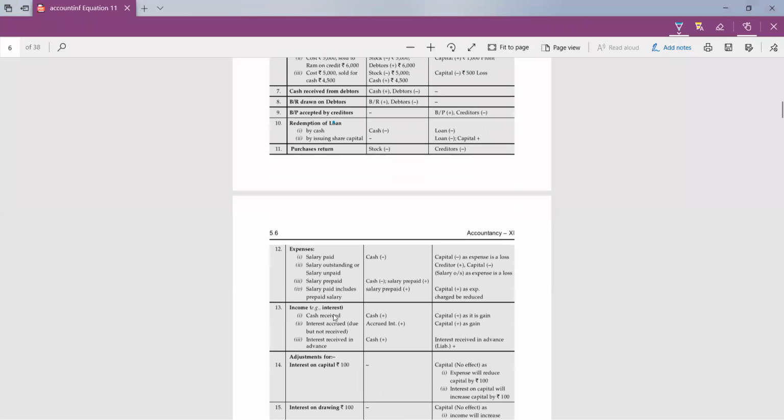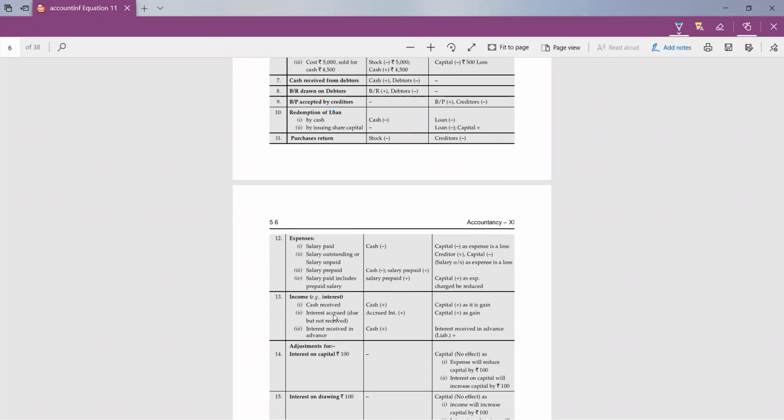Okay, next is the purchase return. Purchase return means earlier we have purchased the goods. Now just because of defective goods, we are going to return those goods. So definitely it will decrease our stock because purchases were added to stock.